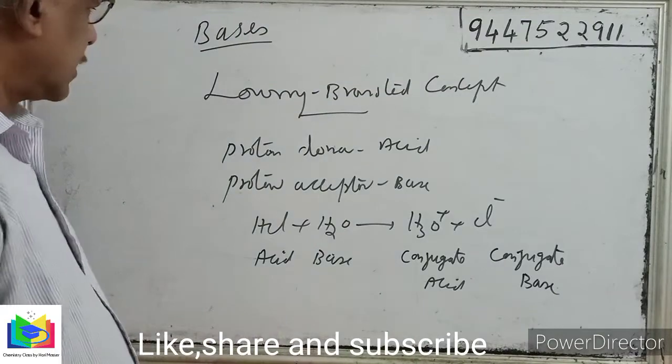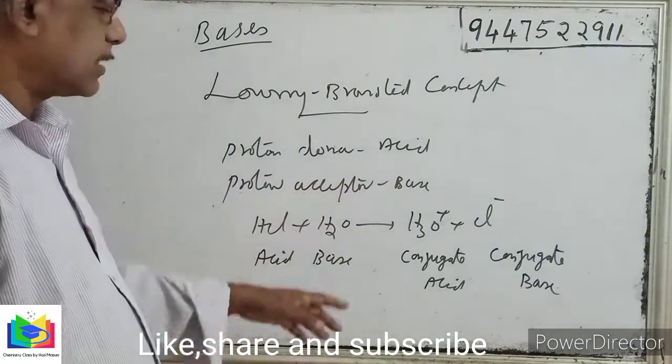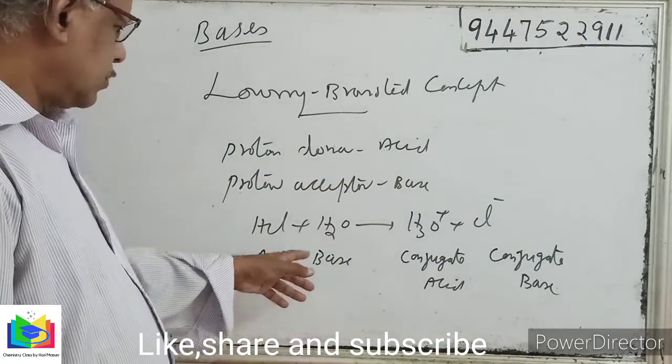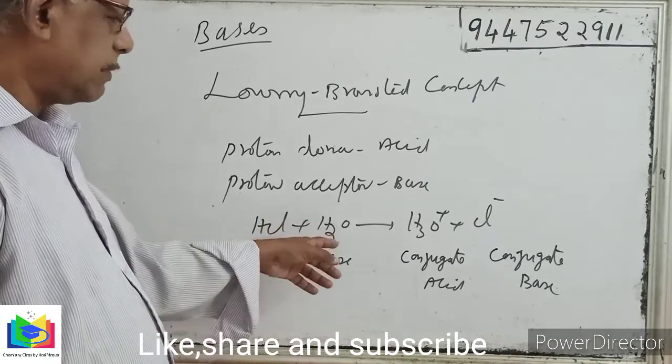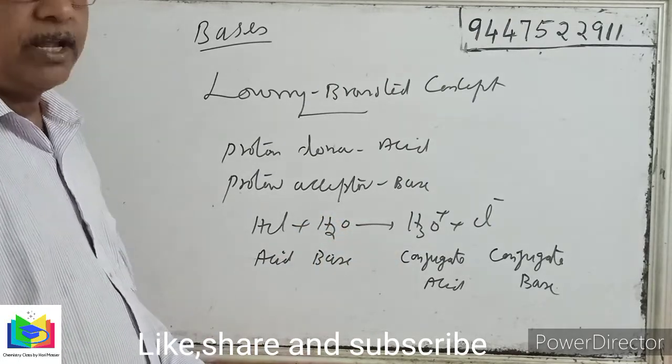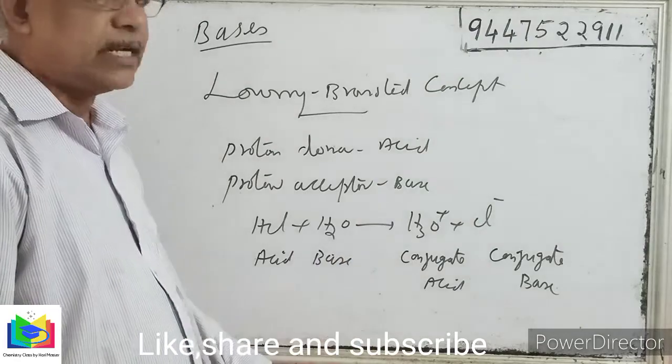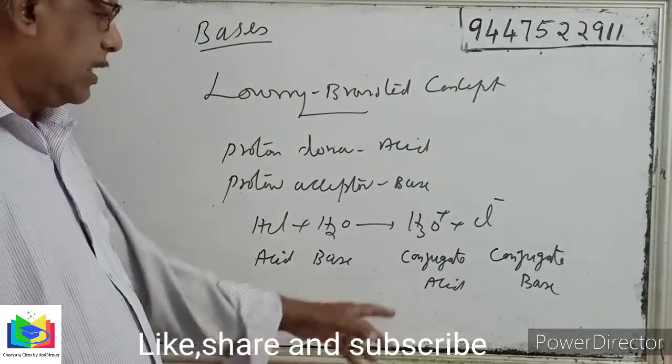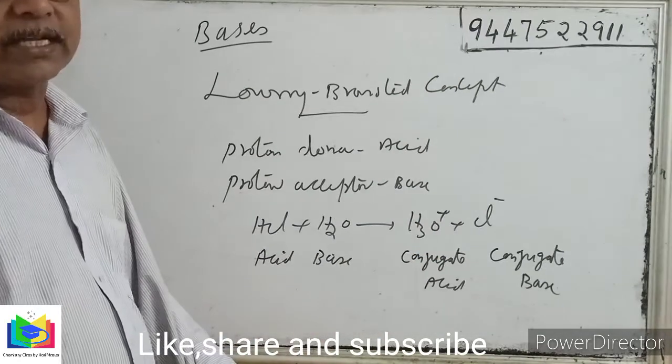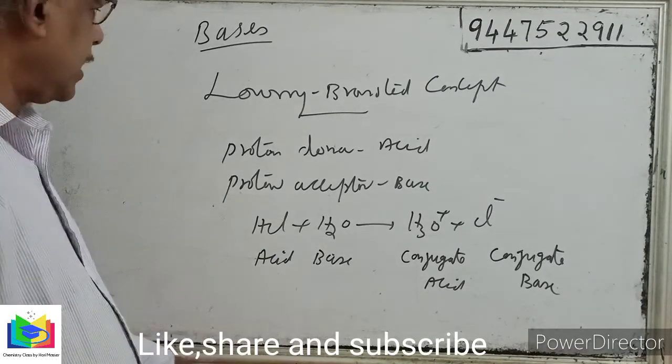So according to the Lowry-Bronsted concept, proton donors are acids and proton acceptors are bases. Here water is a base because it can accept a proton to give hydronium ions. This hydronium ion is a conjugate acid because it can give out one proton. Cl minus is a conjugate base because it can accept a proton to become the corresponding acid.